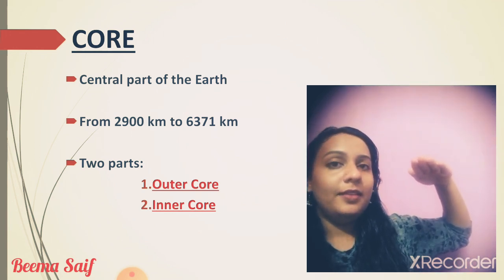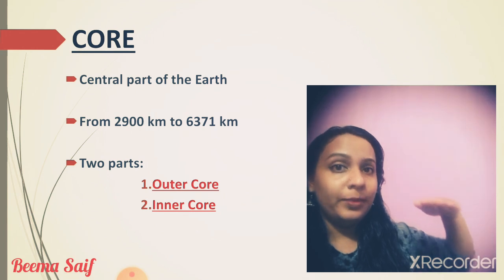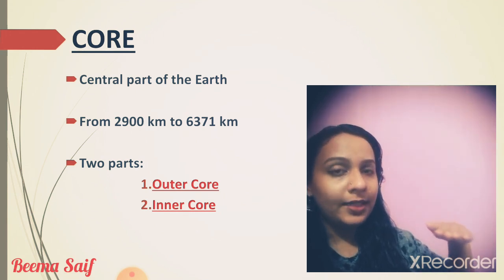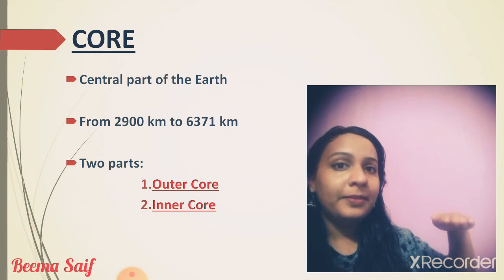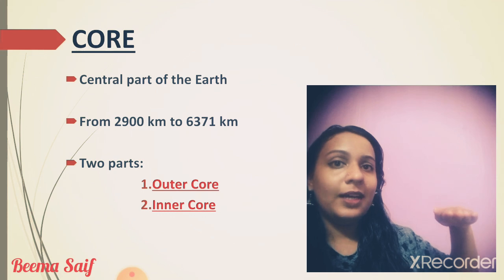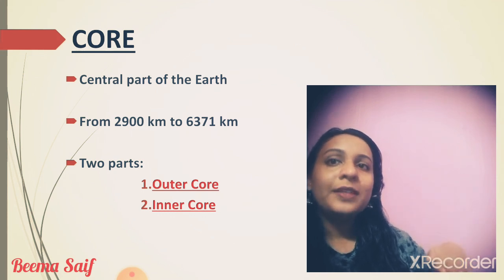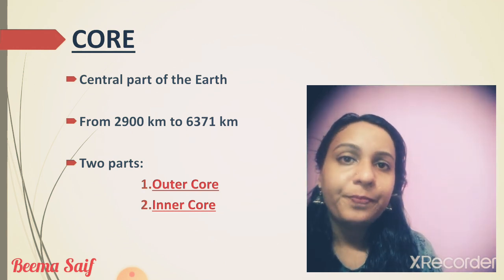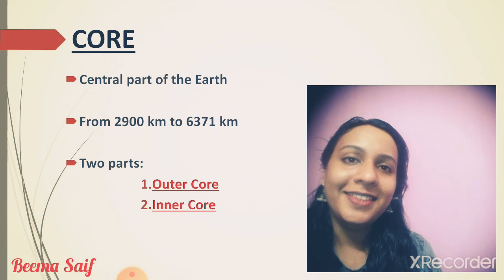From crust extends up to 40 km. From there, mantle starts. It extends up to 2,900 km. From that 2,900 km, core starts and it extends up to 6,371 km. This core is further divided into two, outer core and inner core.